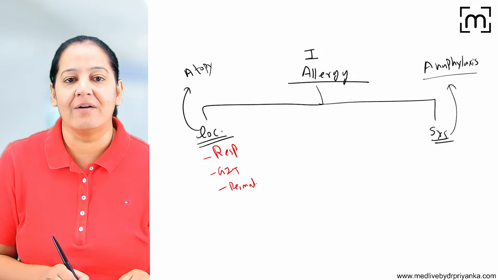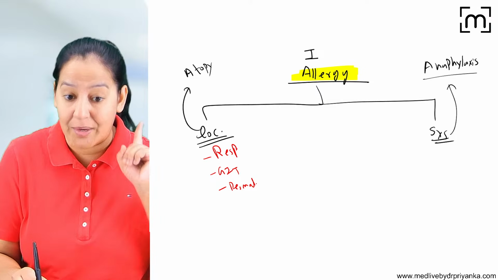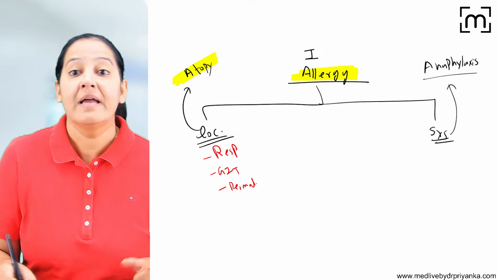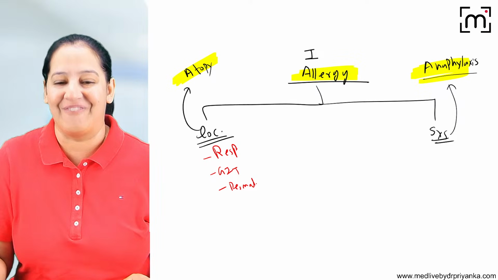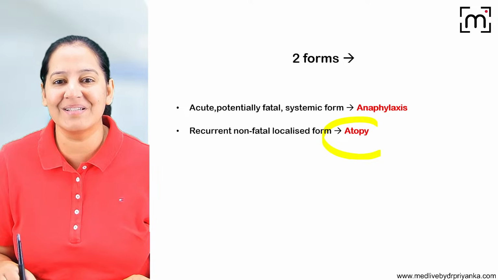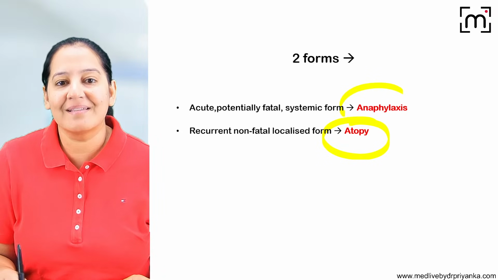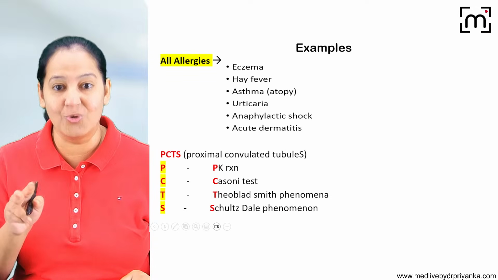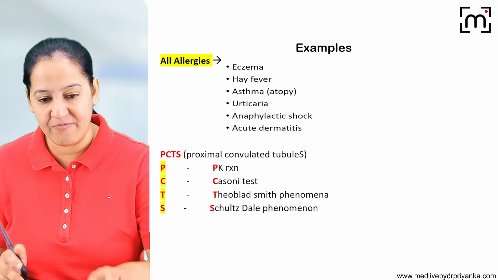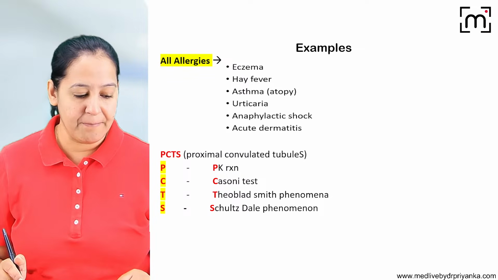So allergy. What are the two types of allergy? Localized is known as atopy and systemic is known as anaphylaxis. Okay, so localized is known as atopy and systemic is known as anaphylaxis. The two types of allergy. Now, what are the examples of type 1? We are done with type 1. What are the examples of type 1?